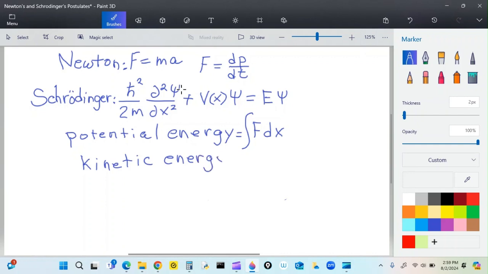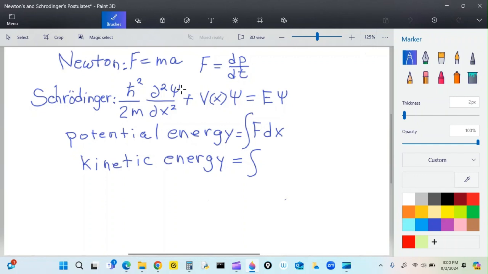So the kinetic energy is going to be equal to the integral of, and let's see what we've got here. Well, the integral of, remember, F equals dp over dt, or the first derivative of momentum with respect to time.